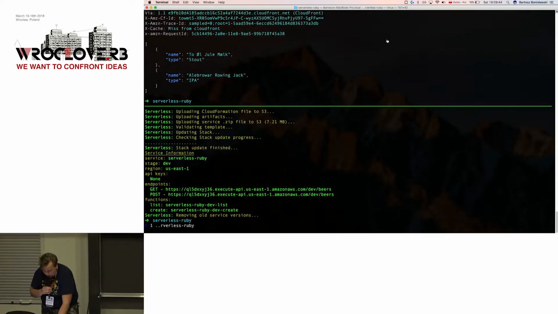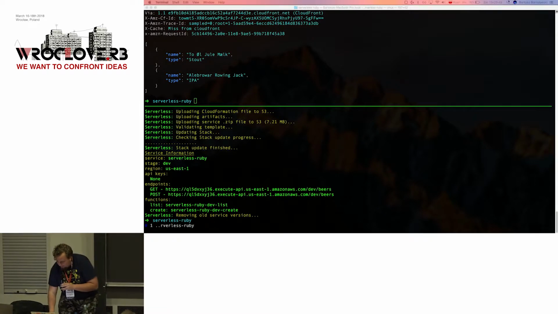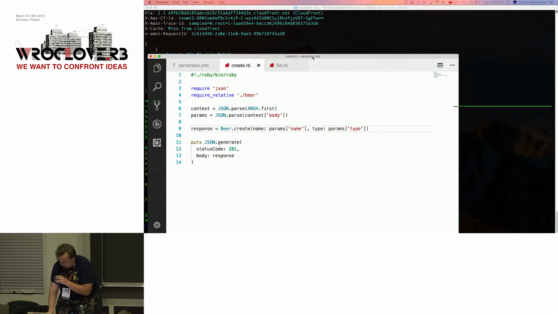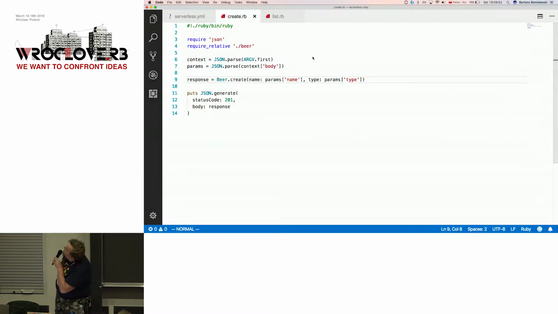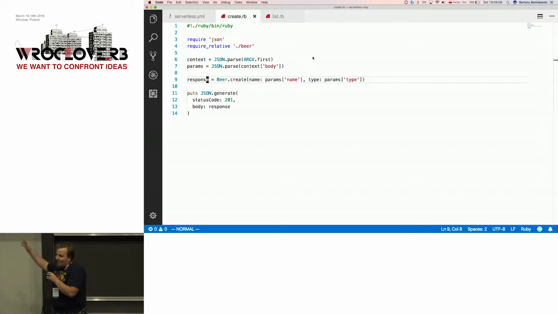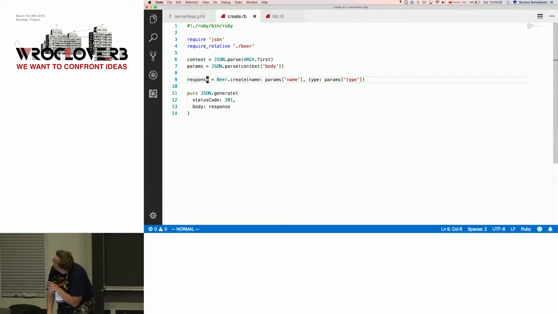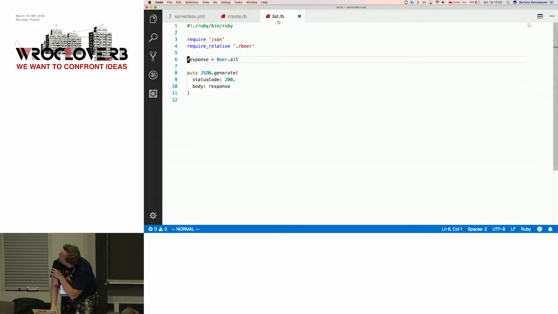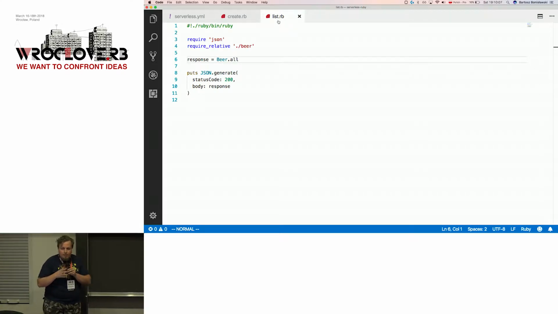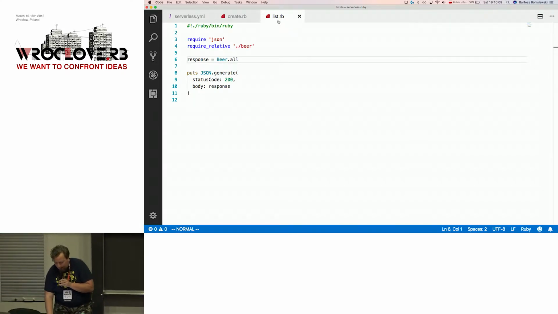And time to see some code. It's just one function, so we can treat it as one file of Ruby. It's like Rails, a few lines, it's created, everything works. The list is pretty simple too, but all of this is a big lie because serverless providers still don't support Ruby.